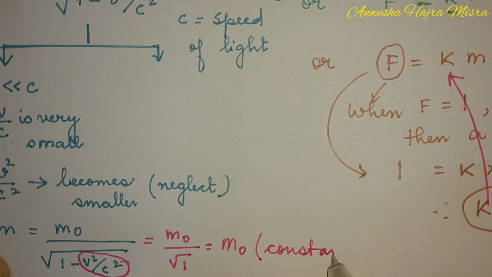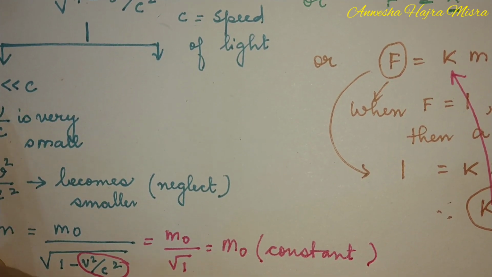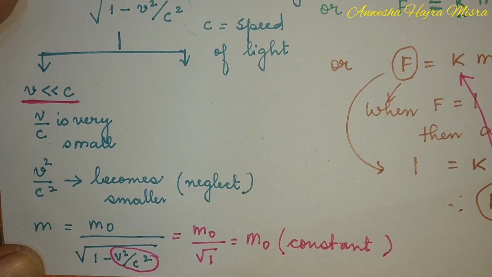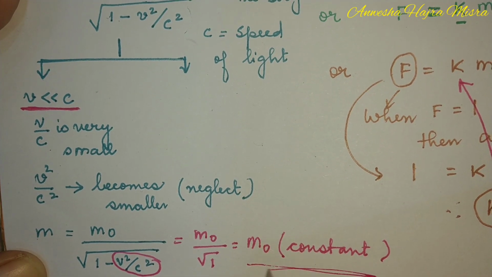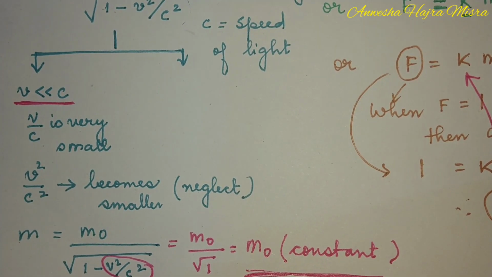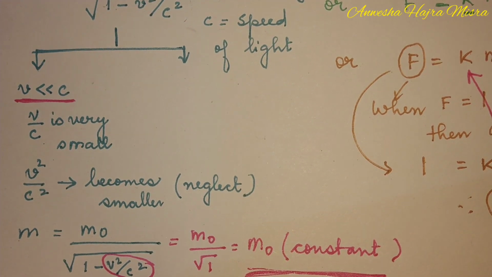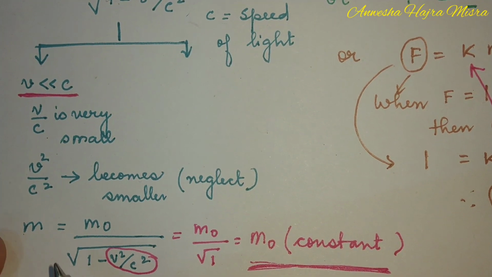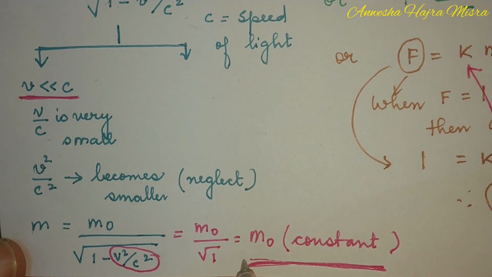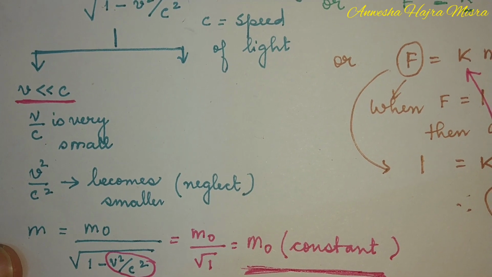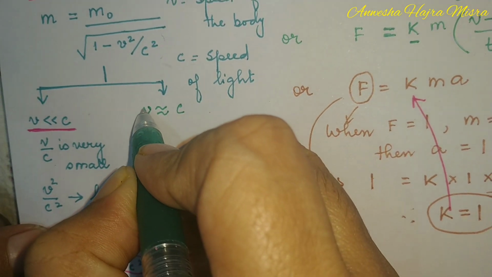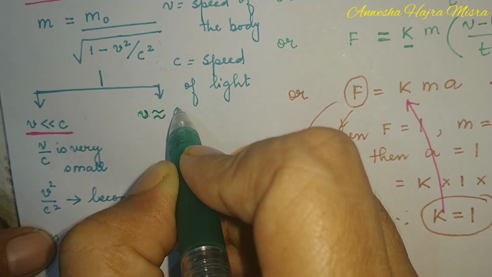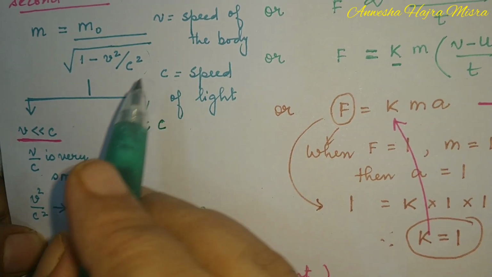This is what happens with us, children. We assume the body is moving with a speed much less than the speed of light. That's why mass remains constant. Actually, you cannot imagine a body moving with the speed of light, isn't it? In reality, the body moves with a speed much less than the speed of light. So mass remains constant. Now, if the speed of the body is almost equal to the speed of light, then what happens?